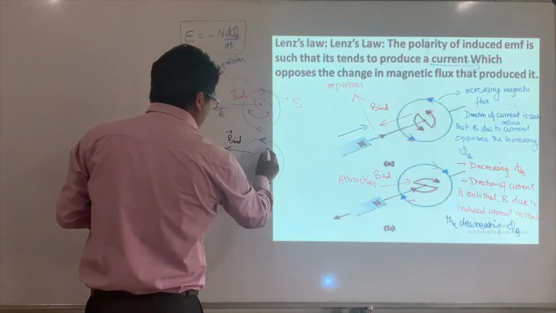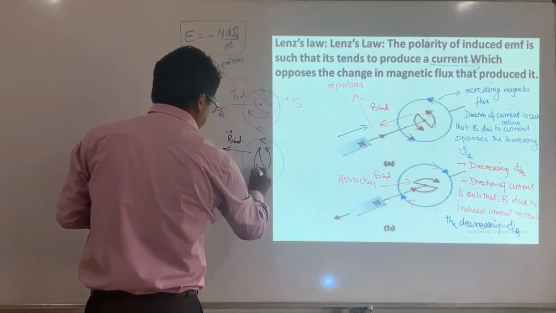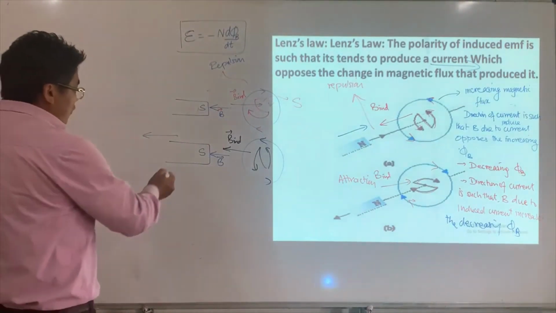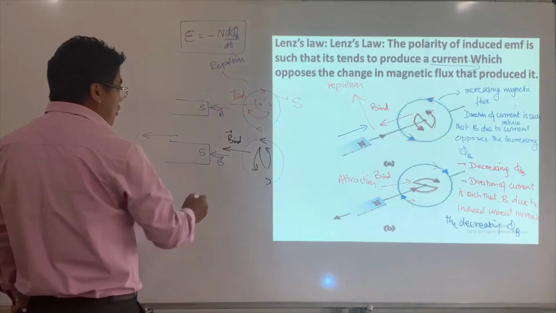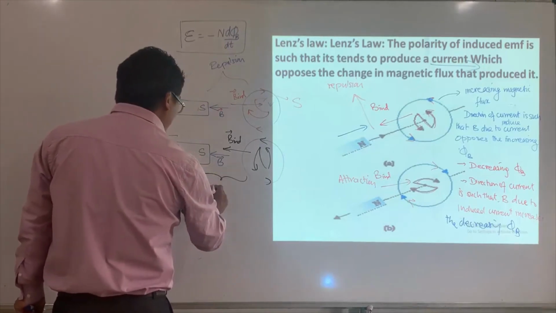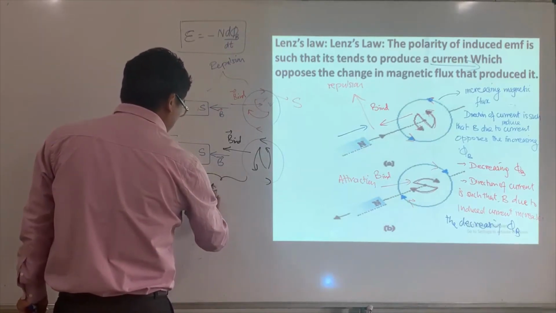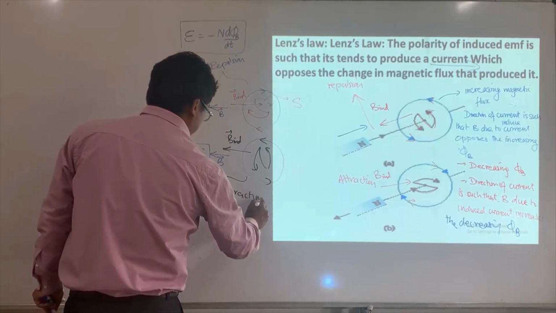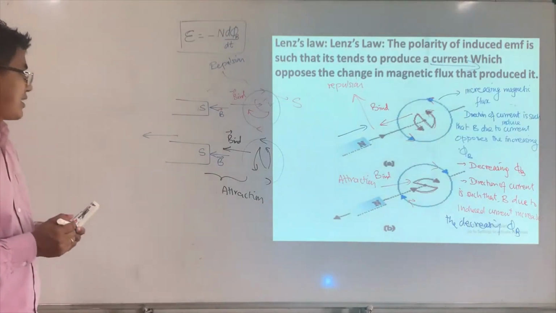So the south is facing toward the north. So instead of repulsion, you have attractions. This is what I call attractions.